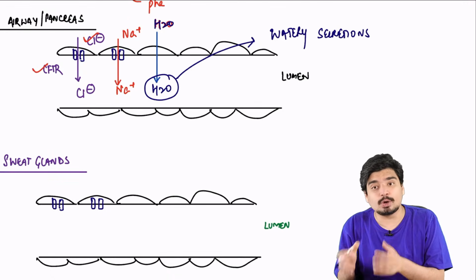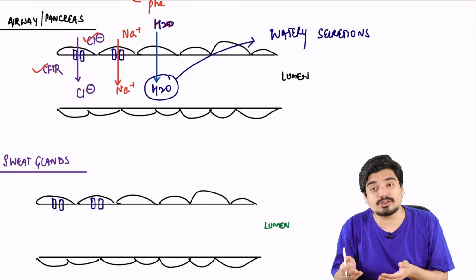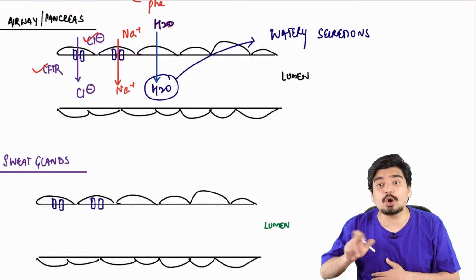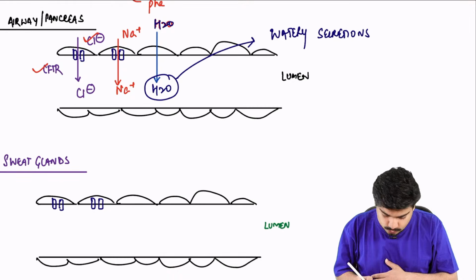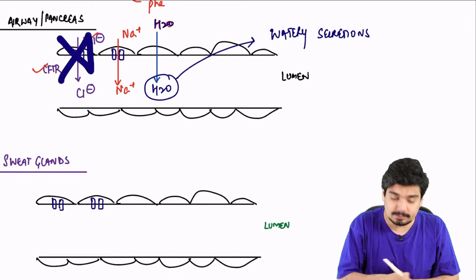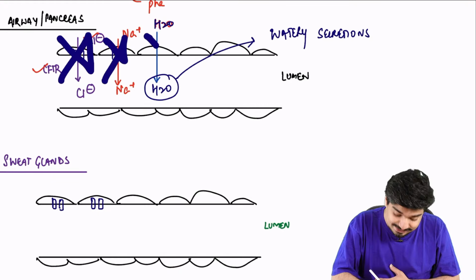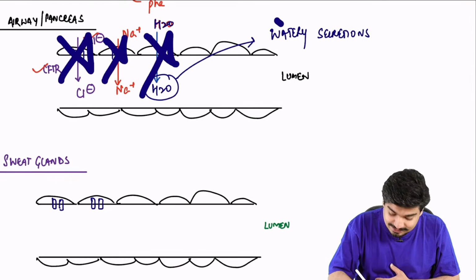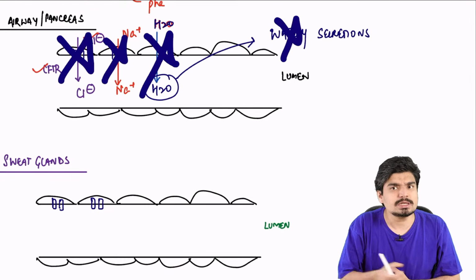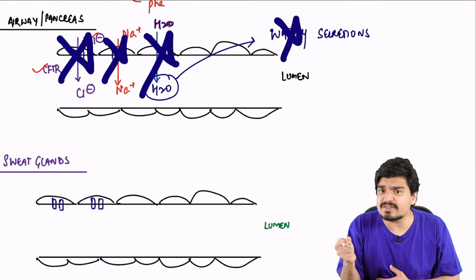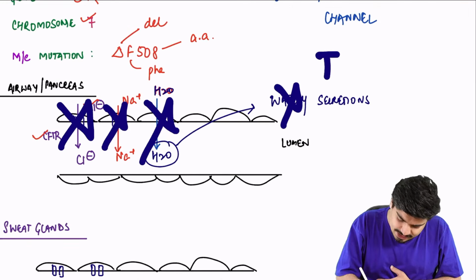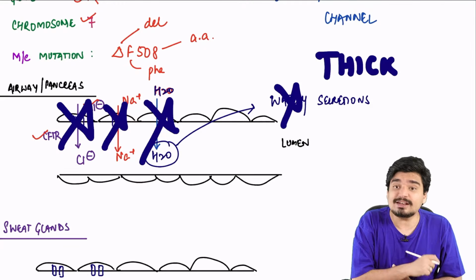This is what happens normally. What will happen in cystic fibrosis? Whatever I told you will not occur. So this chloride will not come. This sodium will not come. And as a result, this water won't come. As a result, secretions won't be watery. They'll be very, very thick. They'll be very, very viscous. You'll end up having very, very thick secretions.